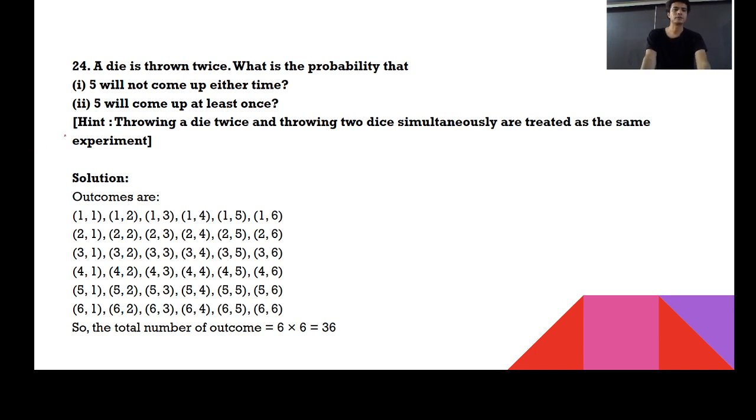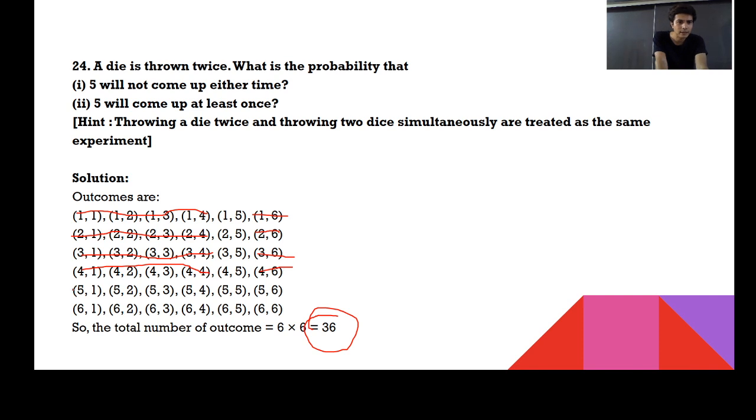Question number 24. A die is thrown twice. What is the probability that 5 will not come up either time? First of all, a die is thrown twice, so the total number of outcomes is 36. Now, 5 will not come up either time, meaning 5 should not appear. So how many cases will be taken? First case where 5 does not come, second case, third case, fourth case, fifth case, 6, 7, 8, 9, 10. What I am marking with dashes, I am counting. To consider this, we will remove all the ones with 5.